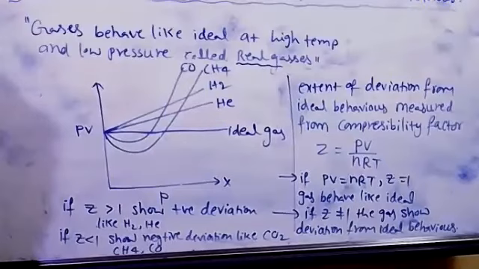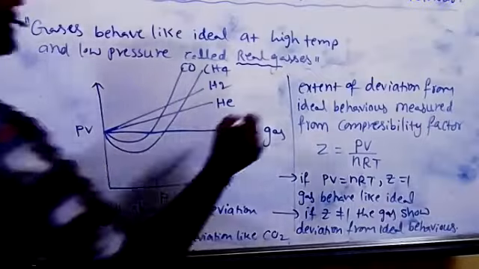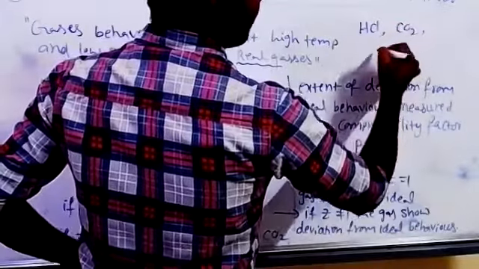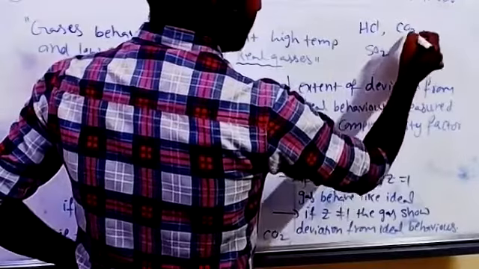See, gases which we can easily liquefy, means polar gases, like HCl, a polar molecule, carbon dioxide, sulfur dioxide. These gases we can liquefy very easily.